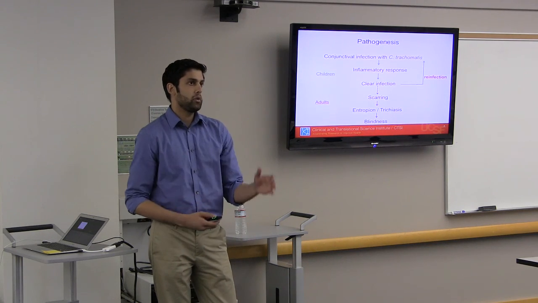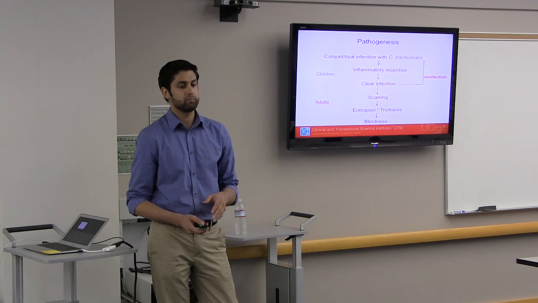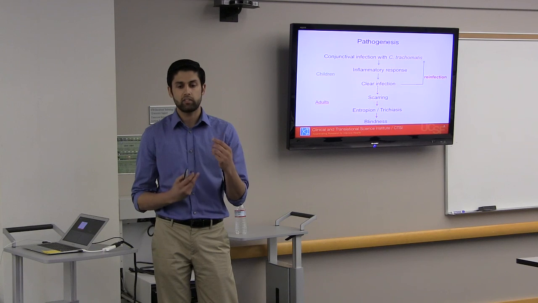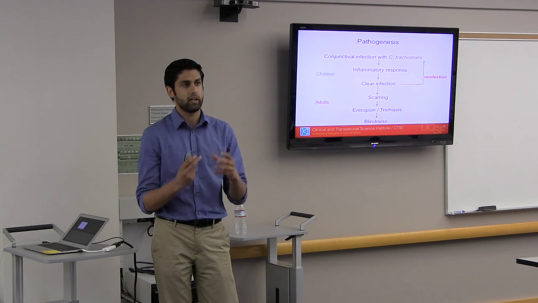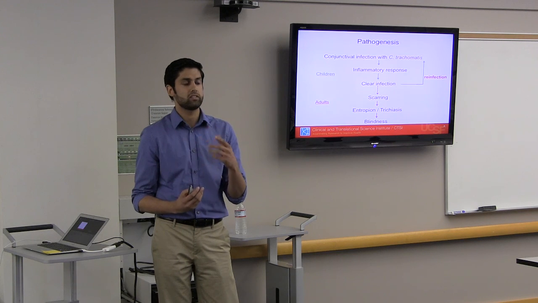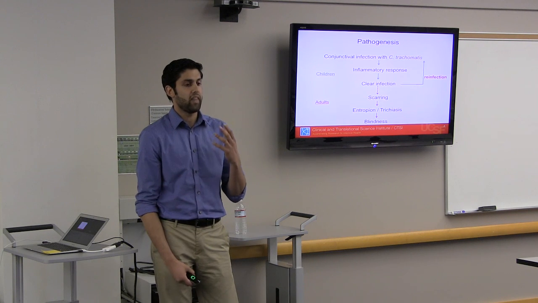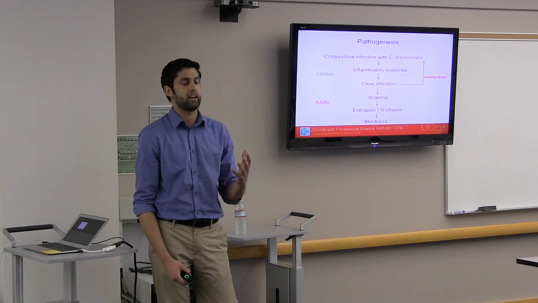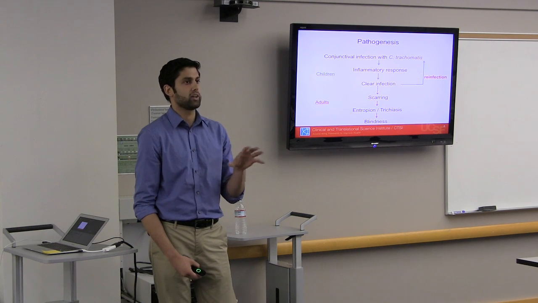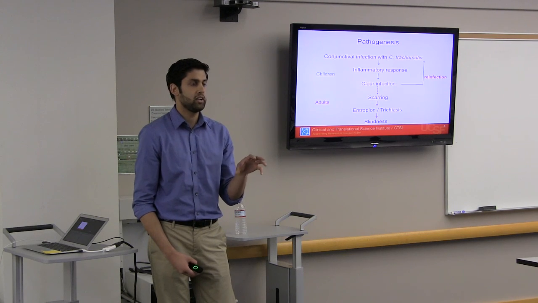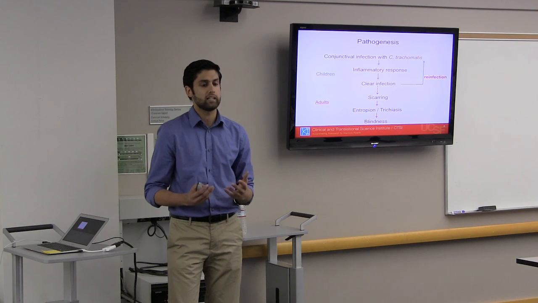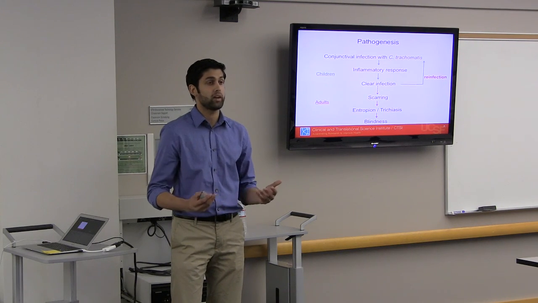So I'm just going to go through the pathogenesis very quickly. Trachoma is an infectious disease that affects the eye. You get ocular infection with chlamydia, and that causes an inflammatory response, and then usually you clear that infection. That happens in children. Children are the people getting infected, and then they clear the infection, but because you only develop partial immunity to this disease, you get reinfected quite easily.